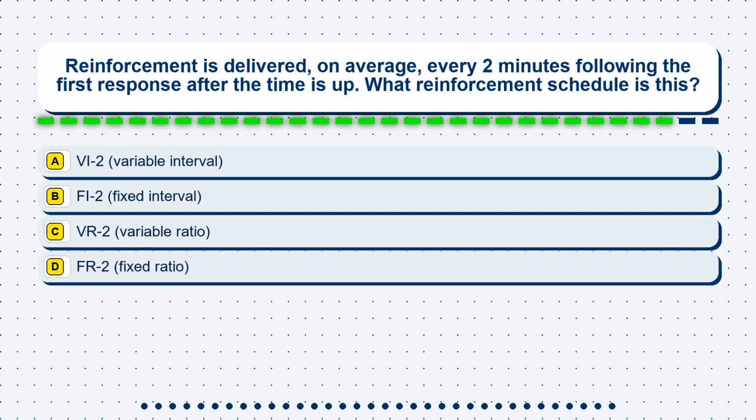Question 4. Reinforcement is delivered, on average, every 2 minutes following the first response after the time is up. What reinforcement schedule is this? Option A: VI2, variable interval. Option B: FI2, fixed interval. Option C: VR2, variable ratio. Option D: FR2, fixed ratio.